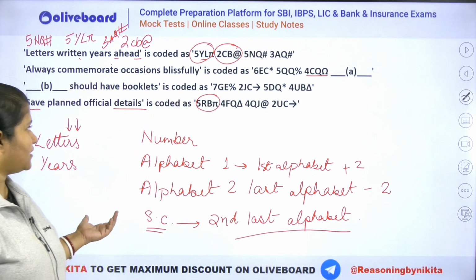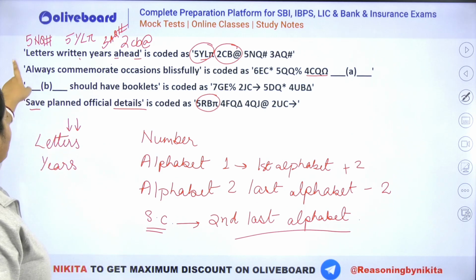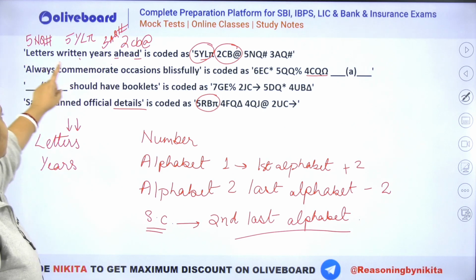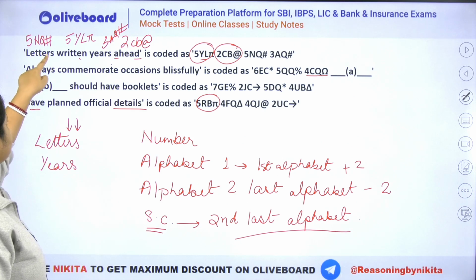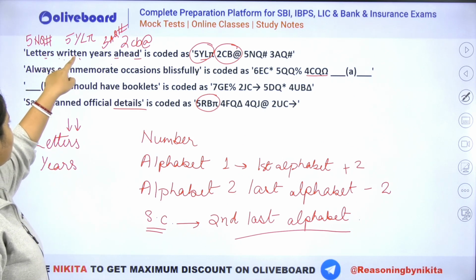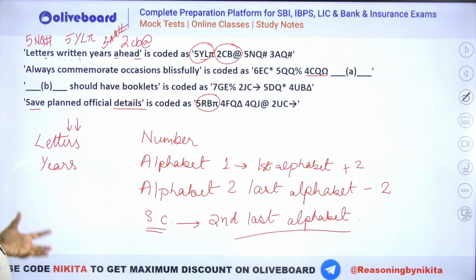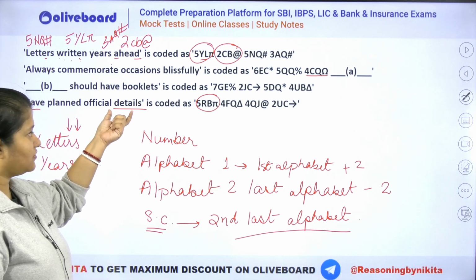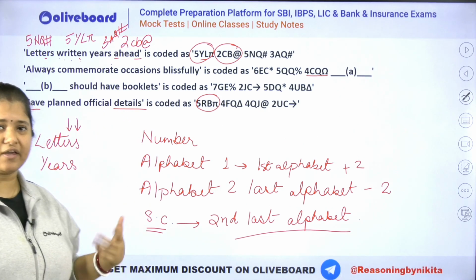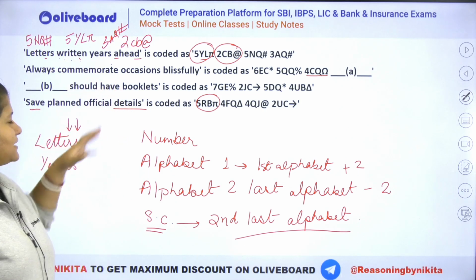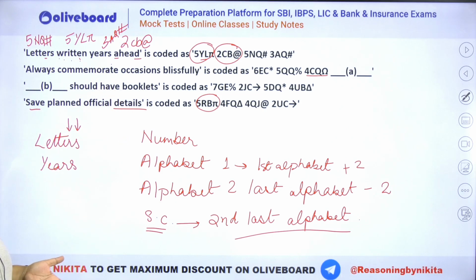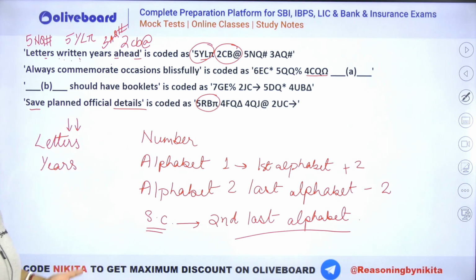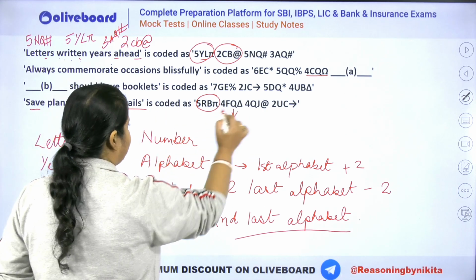And what about the number here? What is the number related to? What is common between this one and 5, that is this one? What is common between these two, letters and written? We have 1, 2, 3, 4, 5, 6, 7. Here also 1, 2, 3, 4, 5, 6, 7. So it may be possible that we are talking about word length here. That means this details should also have a 5 here. If we were talking about word length, so any word length that has 7 characters should be with 5 here. But this detail, that means D, E, F, right? So we should have a F. That means you can see this is nothing but 4FQ